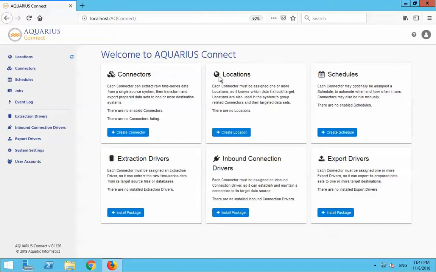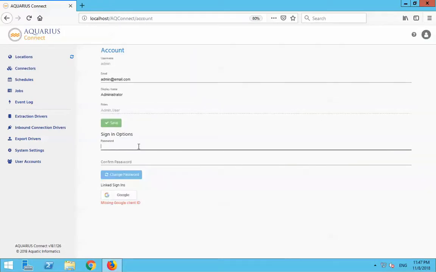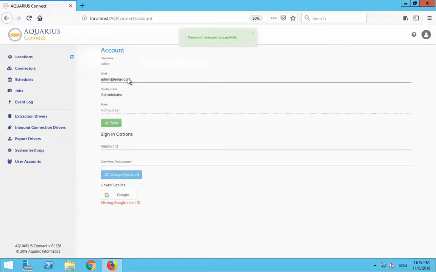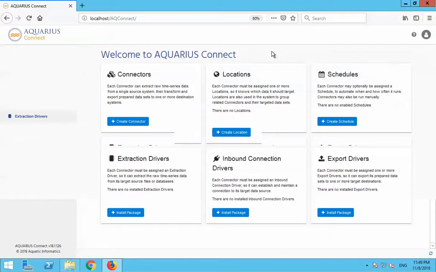And once we're in, first thing we should do is change our default admin password. Okay, that's been done. So our next step is to install drivers.